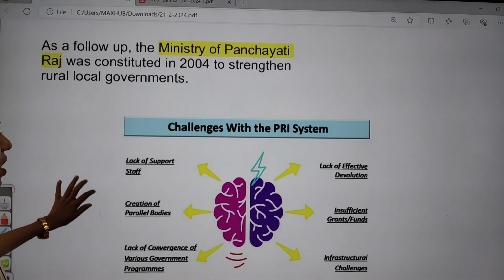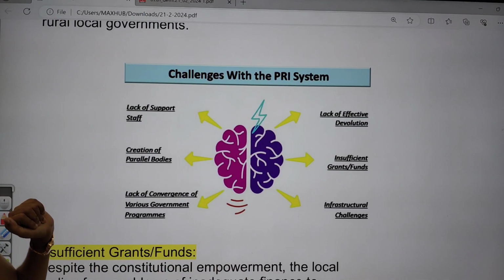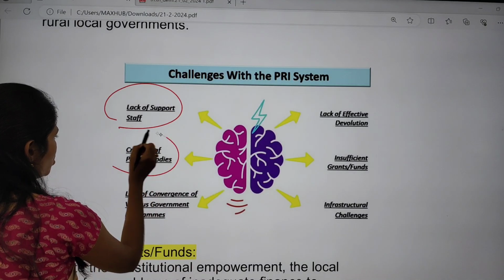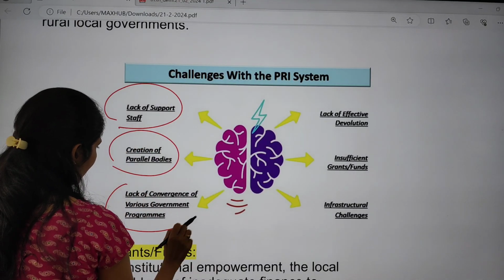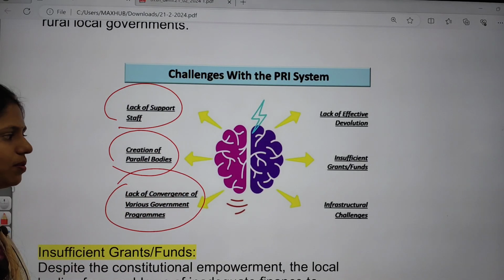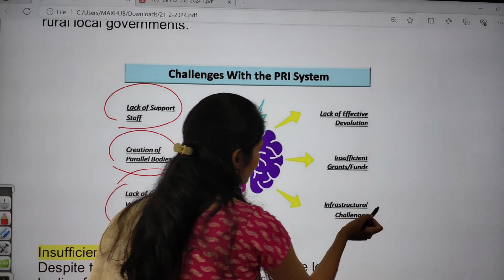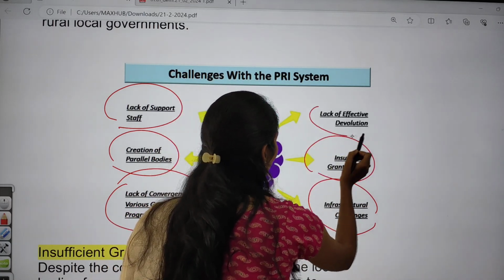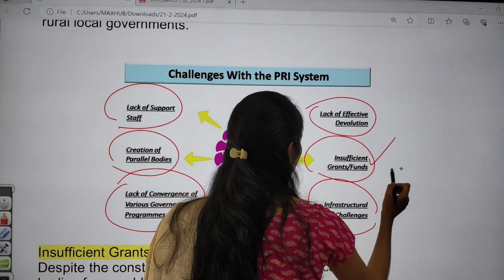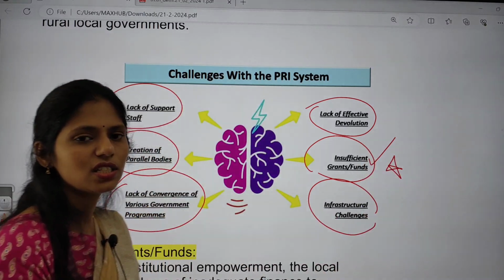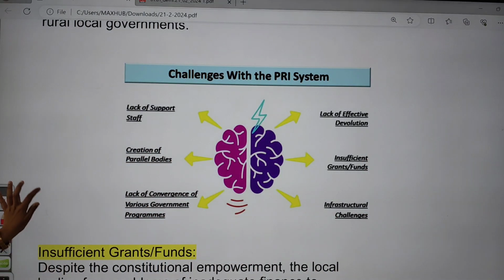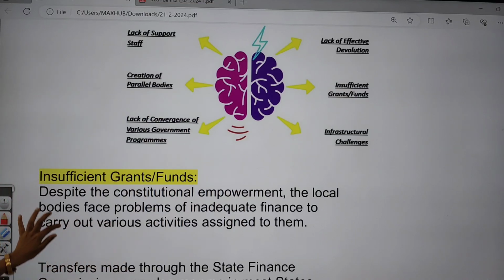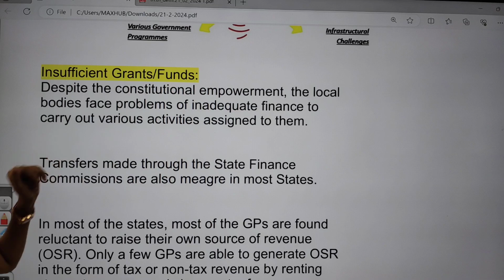But even so we are facing some challenges in this PRI system. The first is lack of staff, there is creation of parallel bodies, lack of convergence of various government programs, and even some infrastructure challenges, insufficient grants and funds, and lack of effective devolution. The topic of discussion now is insufficient grants and funds. I am going to discuss each and every challenge clearly, so if you want, you can make notes. The first one is insufficient grants and funds.